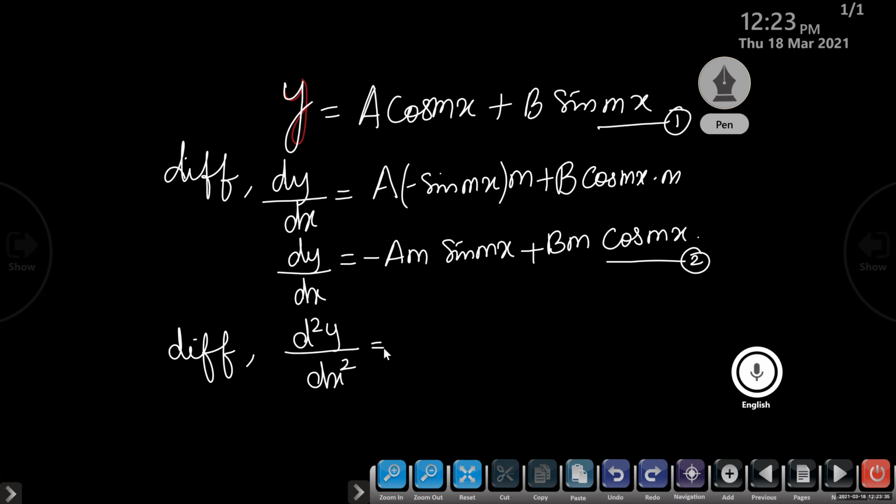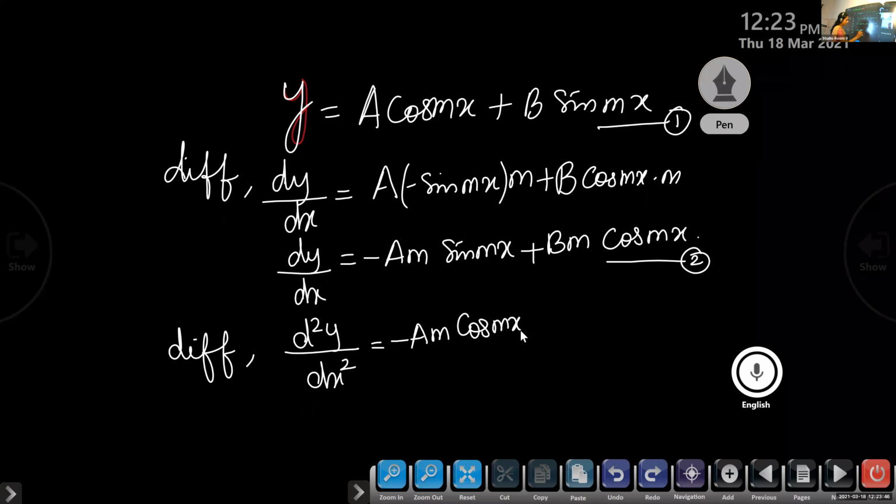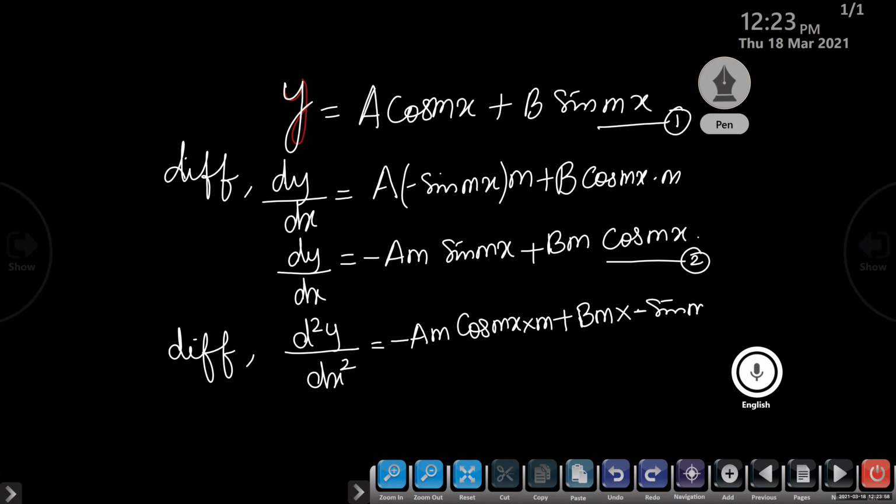Minus am into, also we have to include the minus, minus am cos mx into m. Plus, minus bm into minus sin mx into m. Is it okay, Aditya? Which point are you not understanding? Yes, ma'am, I can understand.